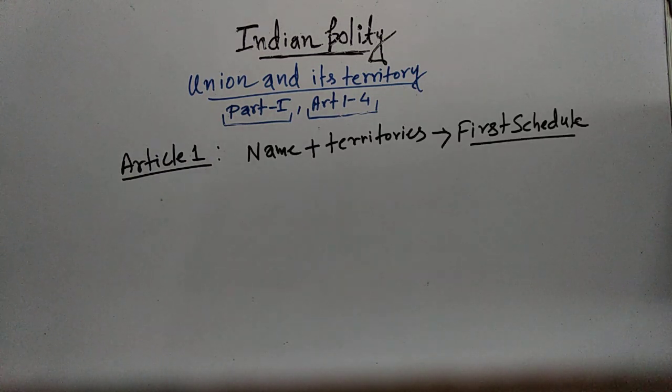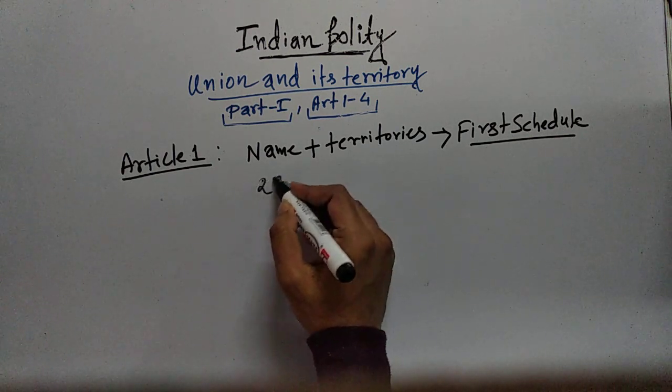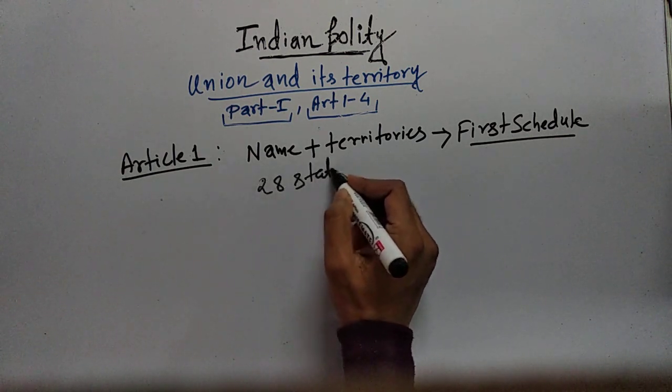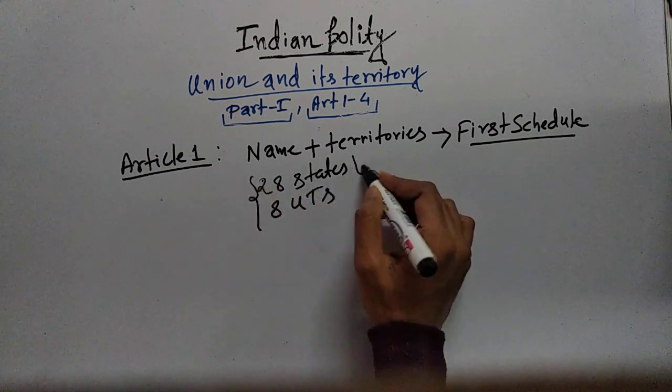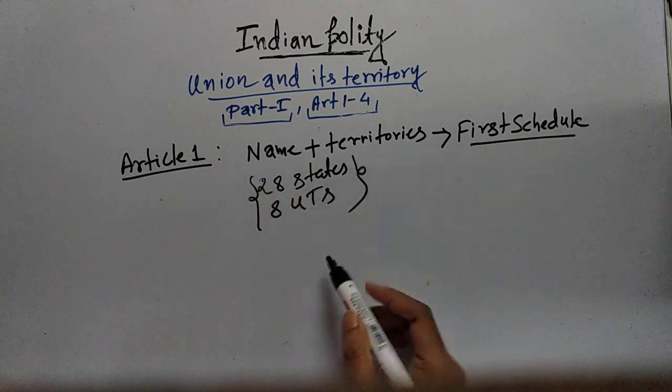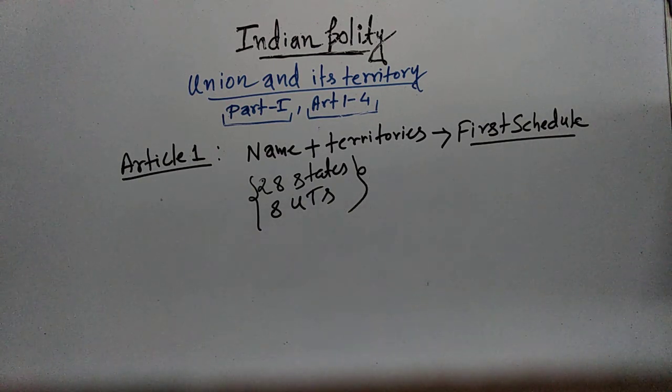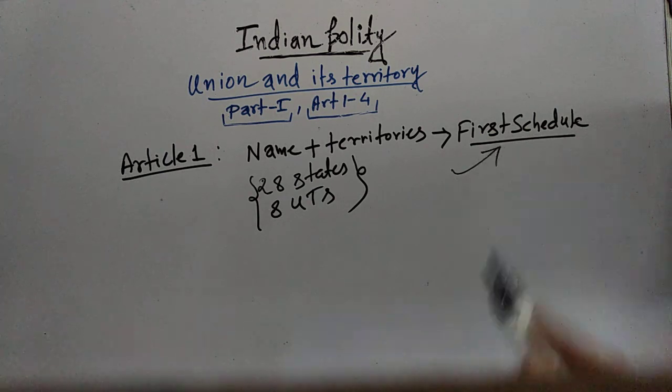So Article 1 also talks about that the name and the territories of the states and union territories of India shall be specified in the first schedule. Currently India has 28 states and 8 union territories. So the names of the 28 states and 8 union territories, and their territories, shall be specified in the first schedule.